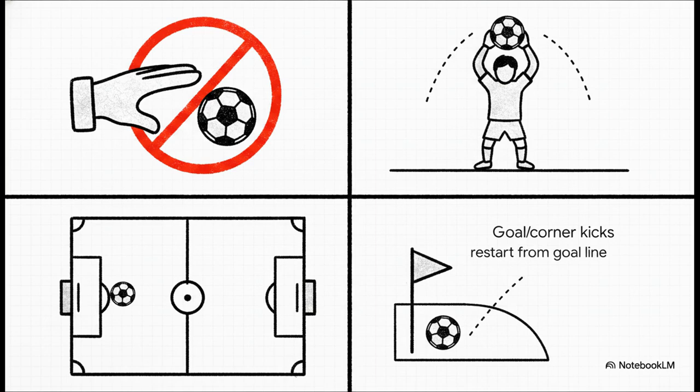Ball rolls over the touchline, boom, throw in. A defender commits a foul inside their own penalty area. The attacking team gets a penalty kick from just 12 yards out. And if the ball completely crosses the goal line without a goal being scored, it triggers either a corner kick or a goal kick, just depending on who touched it last.